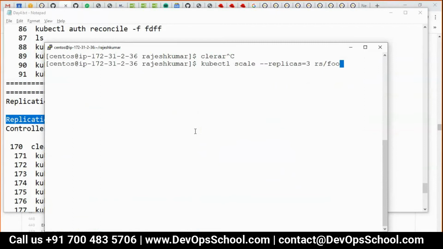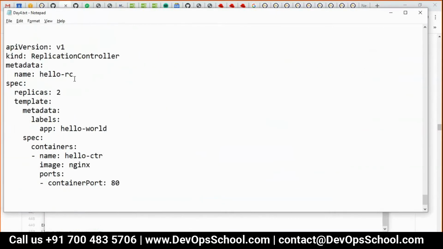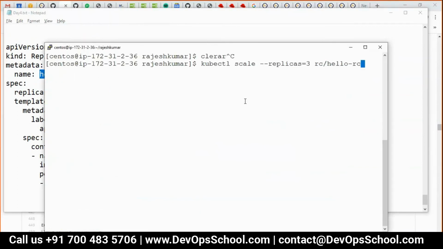this is the one. RC. What is the name of the RC? I think I have to copy. Hello RC. And scale. How many do you want? 5, right? Let me make it 5. And hyphen n is equal to Rajesh. And done.